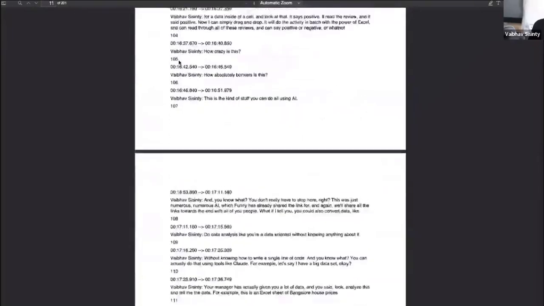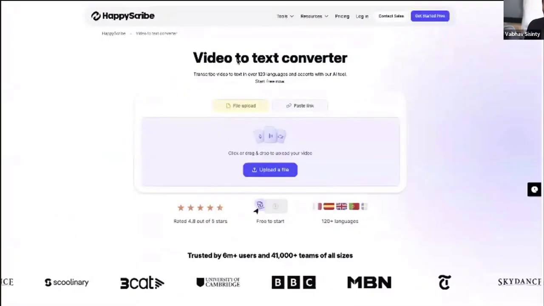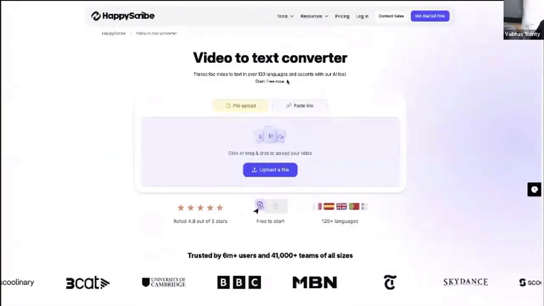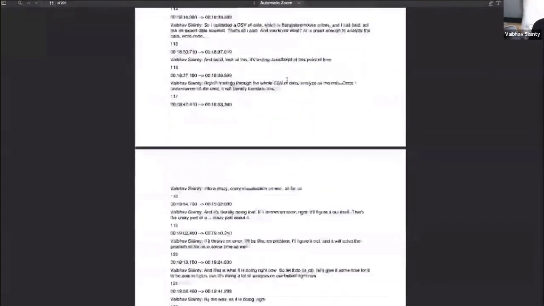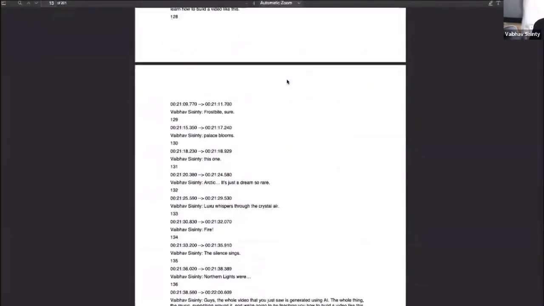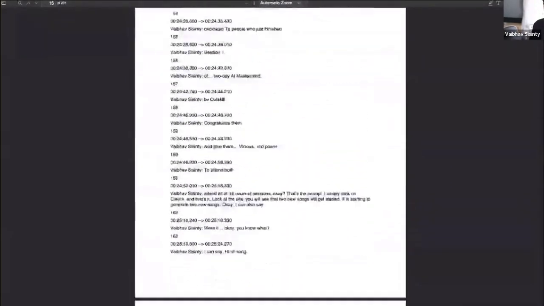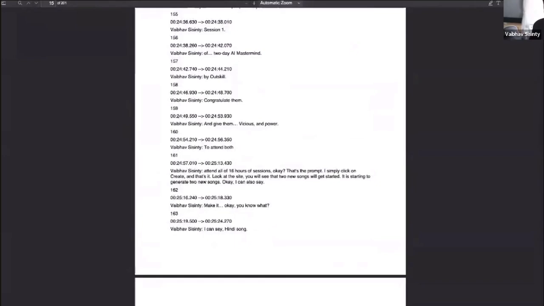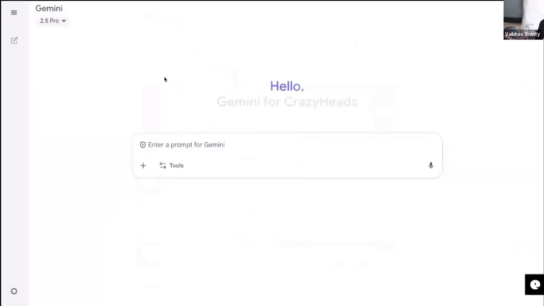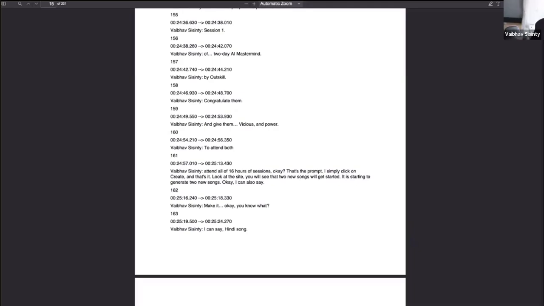So when we upload a video into this tool, it gives us a transcript like this of everything that was spoken in yesterday's video or yesterday's class. What we will do right now is simply upload this inside of Gemini. We're going to give Gemini access to this file, and say, every time someone asks a question, read this document, find the answer and tell the answer.